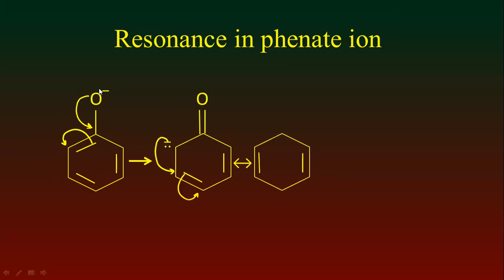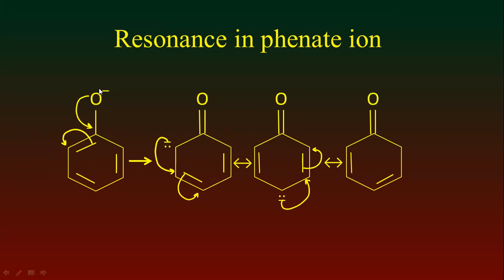And you see that in the resonance effect in phenate ion, four resonance structures are possible here, and you see that the electron density increases at positions 2, 4 and 6. That means in phenate ion the electron density is increased at the ortho and para positions.